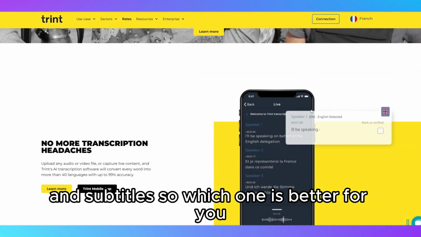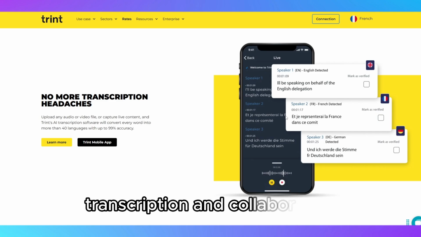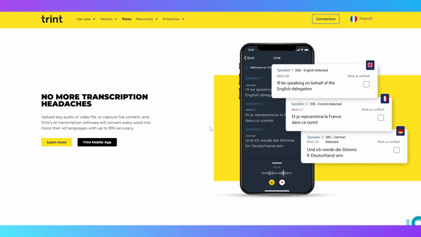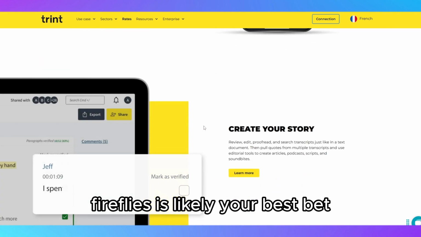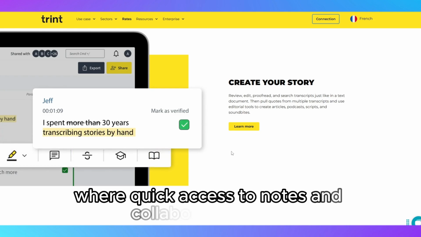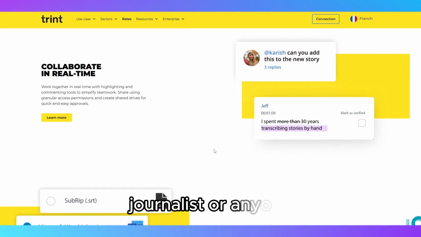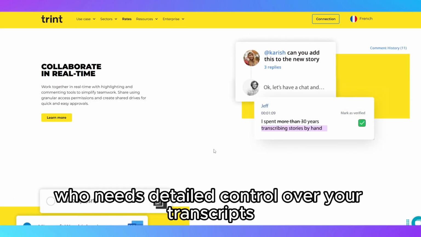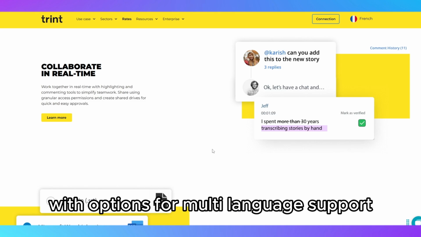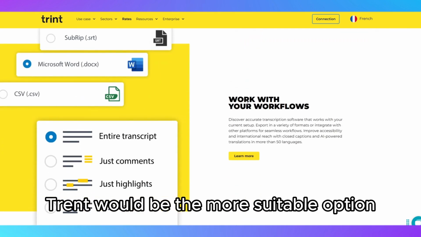So, which one is better for you? If you're looking for a tool that simplifies meeting transcription and collaboration, Fireflies is likely your best bet. It's designed for teams and works well in a business environment where quick access to notes and collaboration is key. However, if you're a content creator, journalist, or anyone who needs detailed control over your transcripts with options for multi-language support, Trint would be the more suitable option.